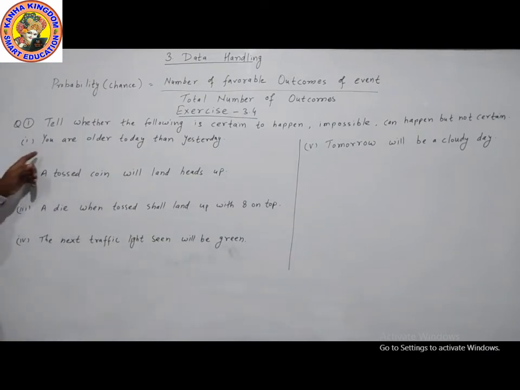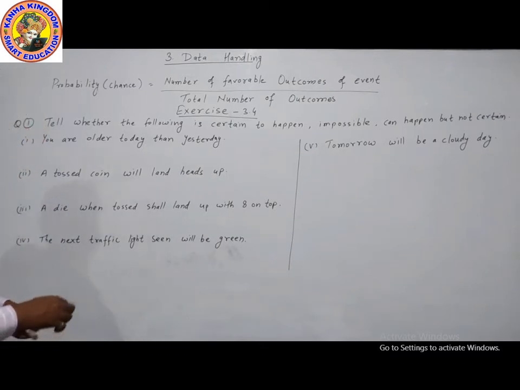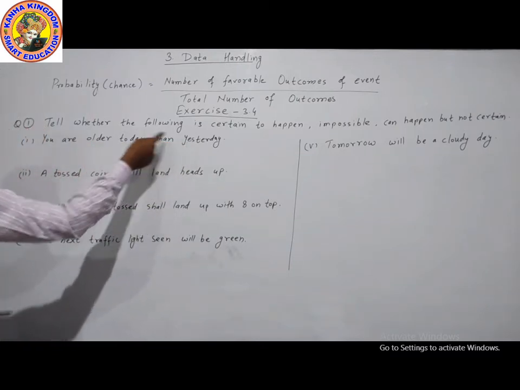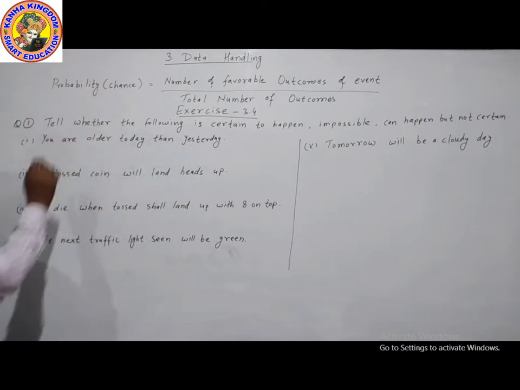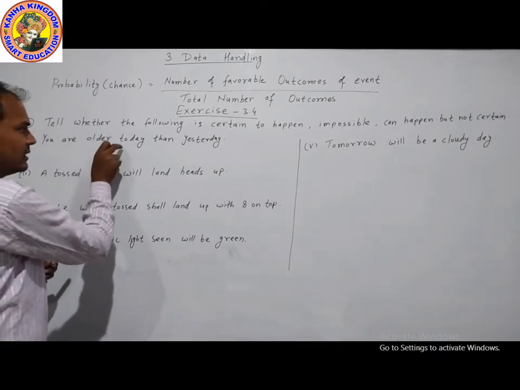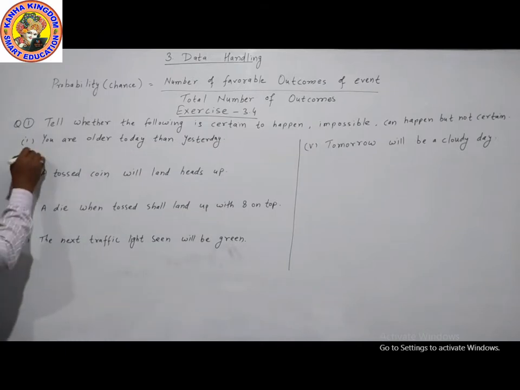First is, you are older than yesterday. Yes, every day our age will be larger. So when we compare today and yesterday, you are older. Yes, this is true for all years. So this is certain to happen. This is always fixed.